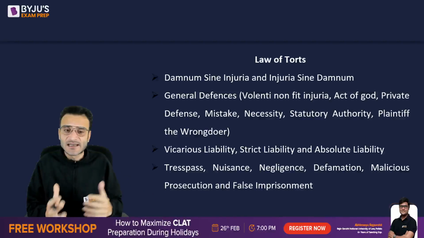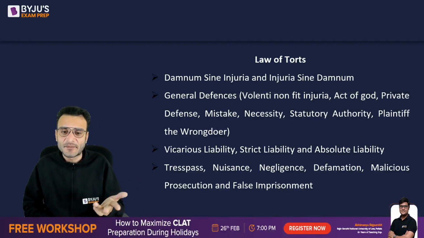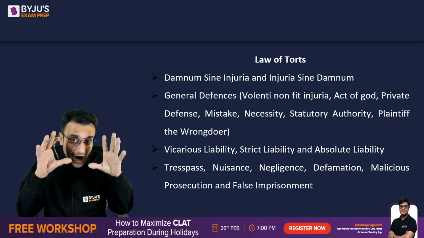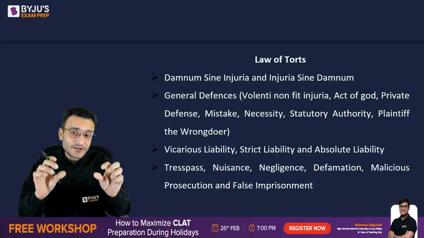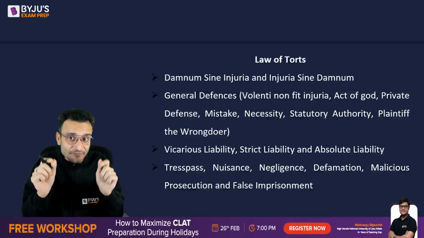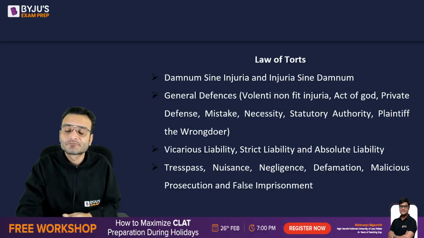Thereafter comes the various types of torts. You have trespass, nuisance, negligence, defamation, malicious prosecution, and false imprisonment. So understanding these particular types of civil wrong in detail is again very, very important. Okay, a lot of questions do come from here again.